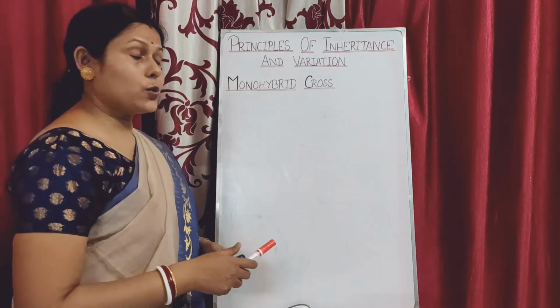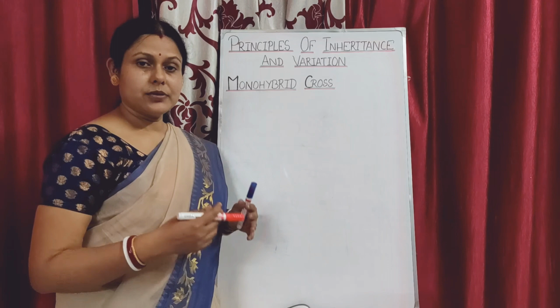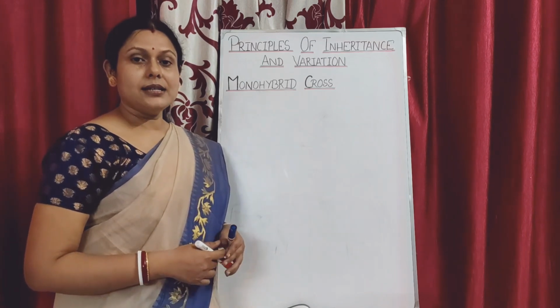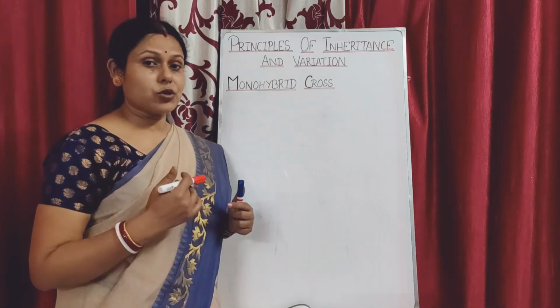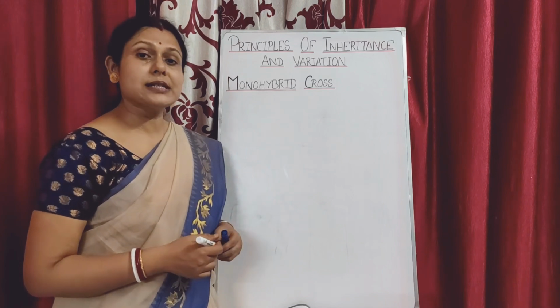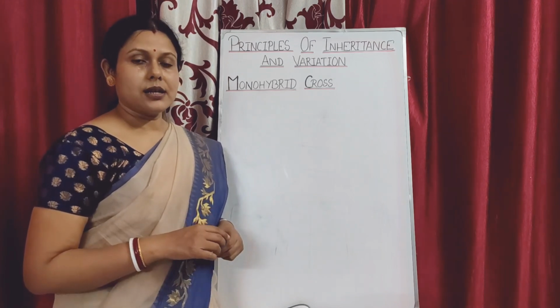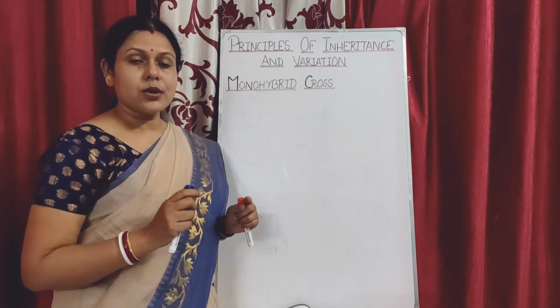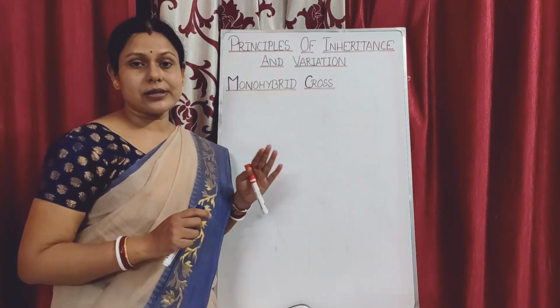To know whether the organism he obtained has alleles which are homozygous or heterozygous, he crossed these individuals with a homozygous recessive parent.